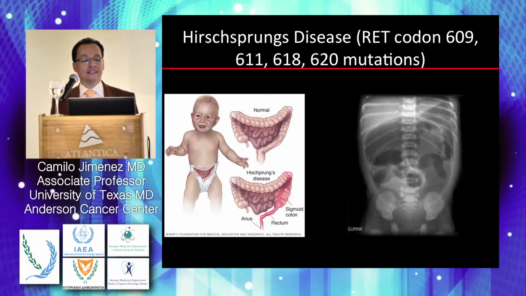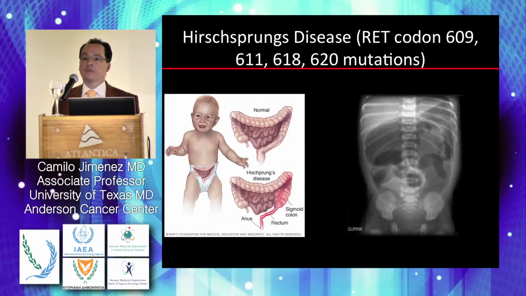So you may see in these patients a loss of the autonomic nervous system ganglia located in the distal part of the colon. The rectum is obliterated, as you can see in this slide, and you will see dilatation and megacolon in these patients once they are born, and you can see it radiographically.